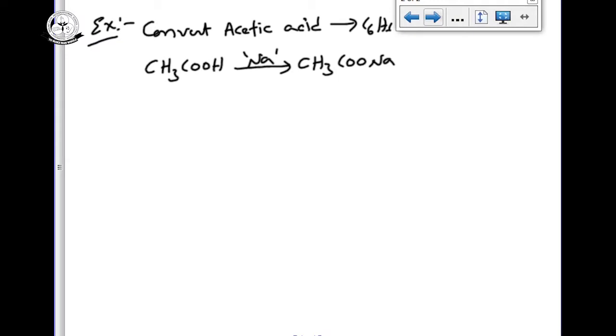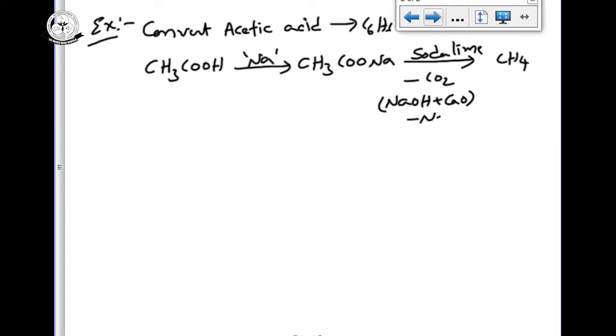You can do Kolb's electrolysis and get ethane. Otherwise, with sodium salts you can use the soda lime method: decarboxylation, removal of carbon dioxide. Soda lime means adding sodium hydroxide plus CaO, and you remove Na2CO3 and get methane.